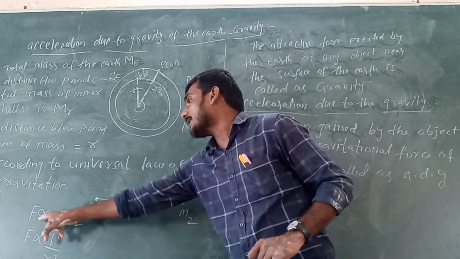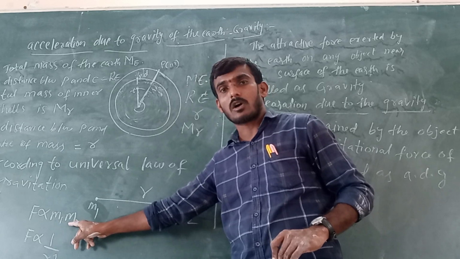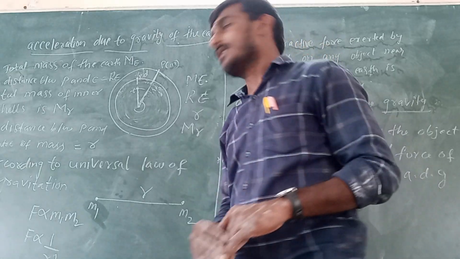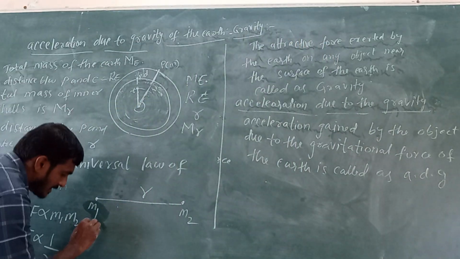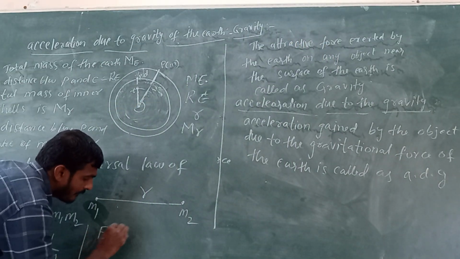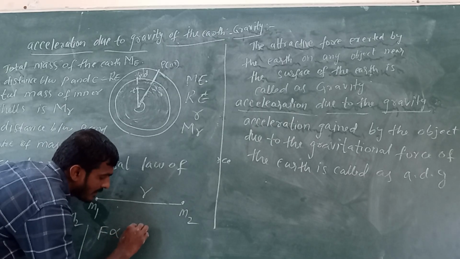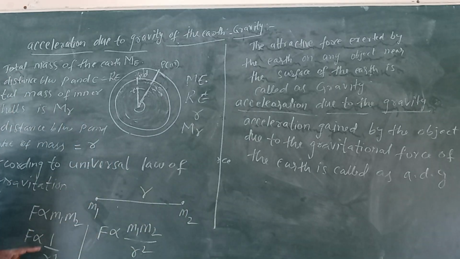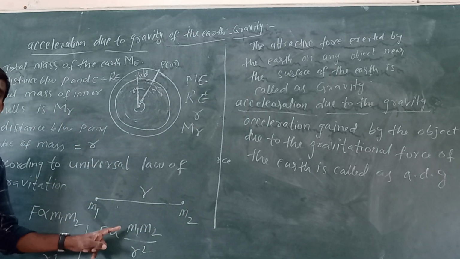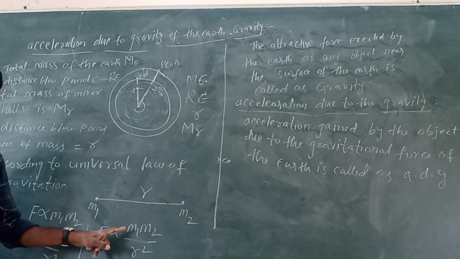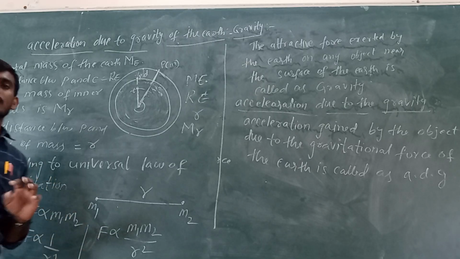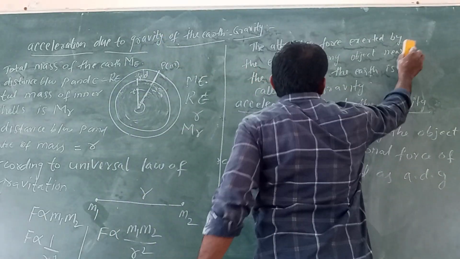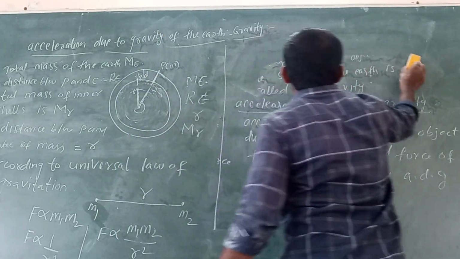That is directly proportional to the product of their masses and inversely proportional to the square of the distance between them. From these two statements, we can write F is directly proportional to m1 m2 by r square.